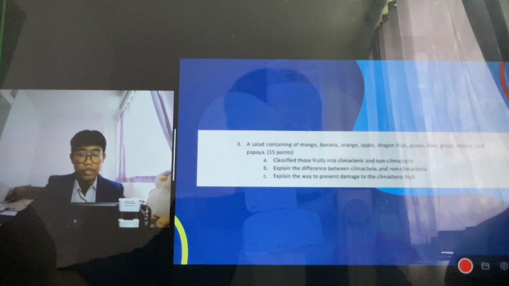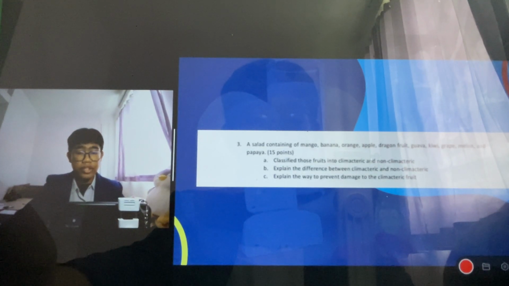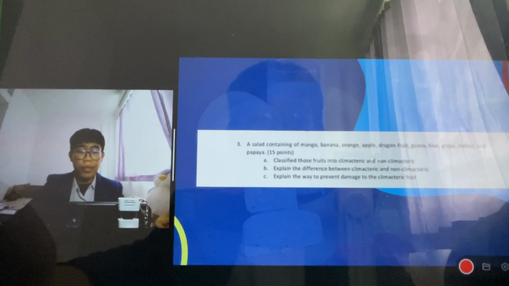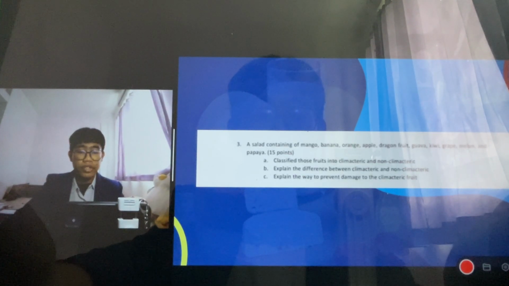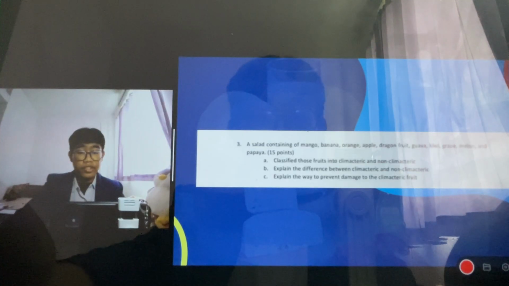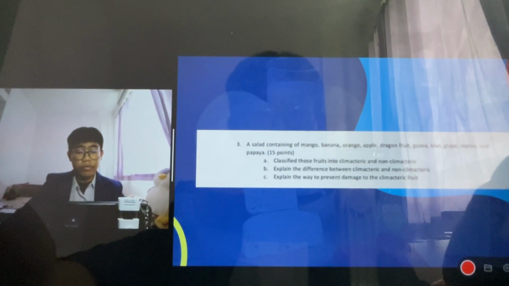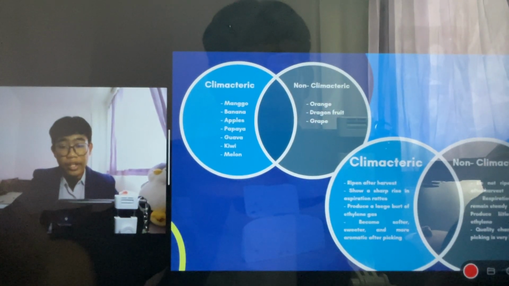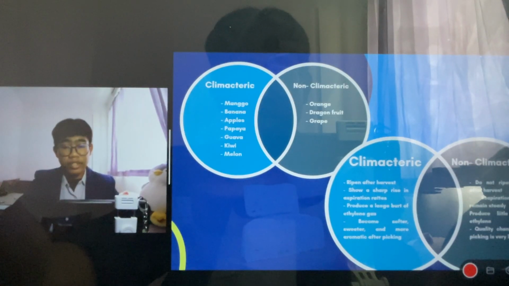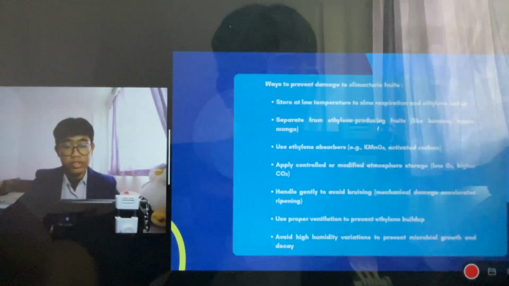There is case number 3 where the salad contains mango, banana, orange, apple, dragon fruit, guava, kiwi, grape, melons, and papaya. We need to classify which ones are considered climacteric and non-climacteric, explain the differences between those two, and also how to prevent damage of the climacteric fruits. Here the classification is mango, banana, apples, papaya, guava, kiwi, and melon. It is considered as climacteric foods, and the non-climacteric foods are dragon fruit,